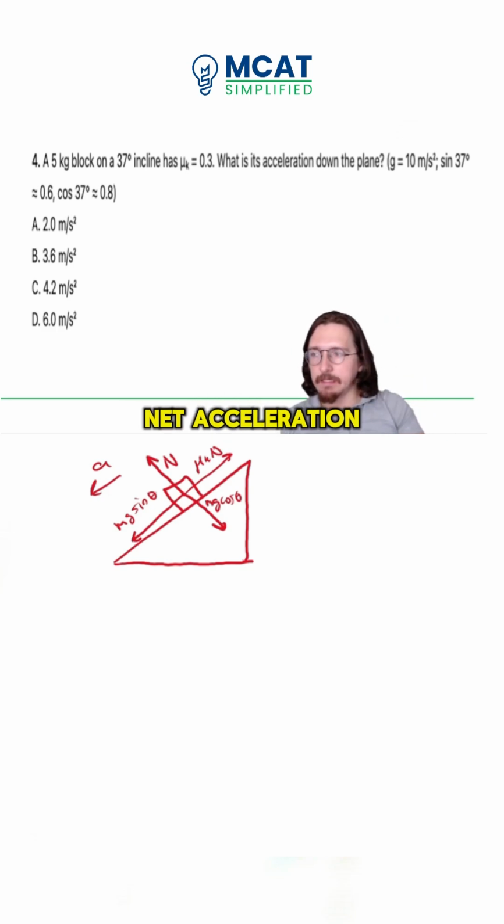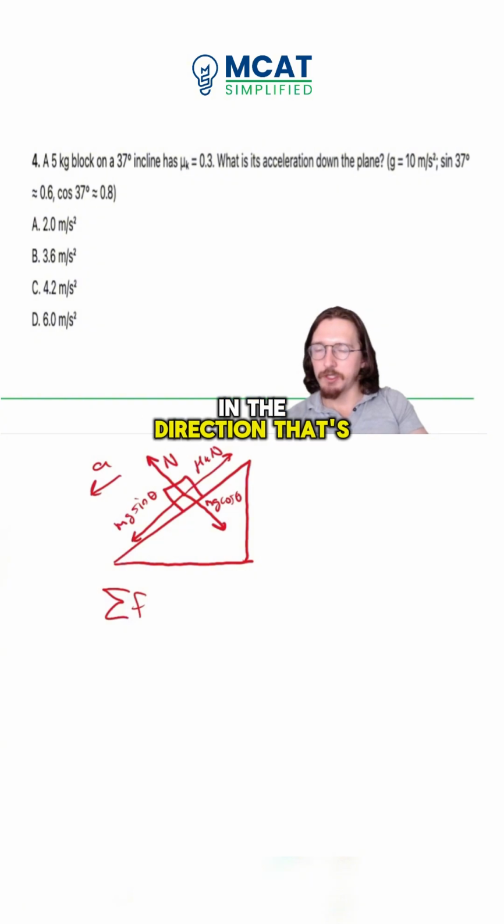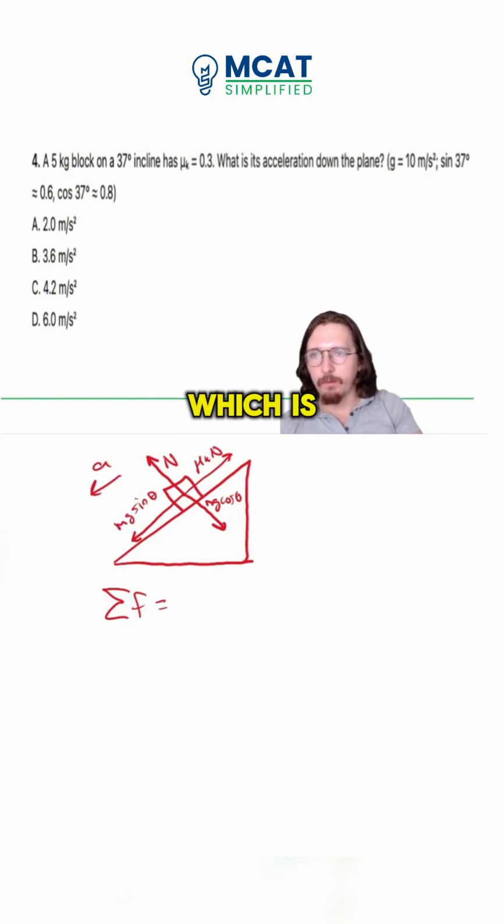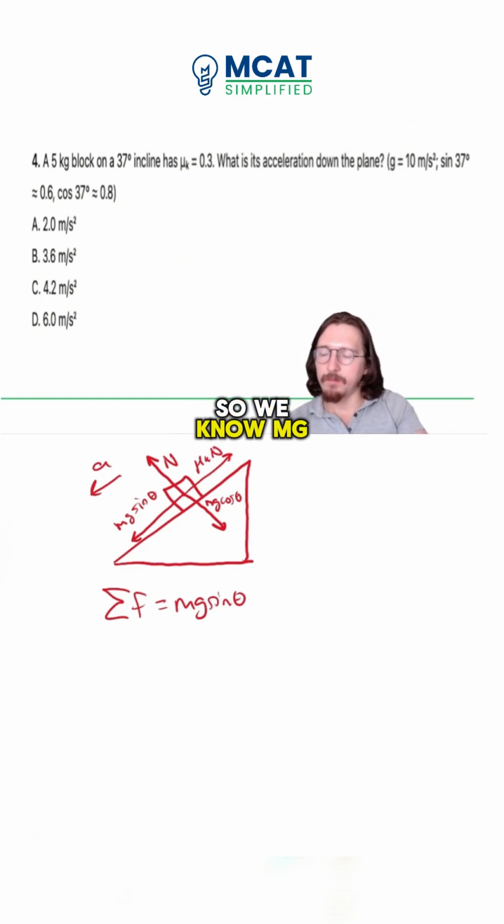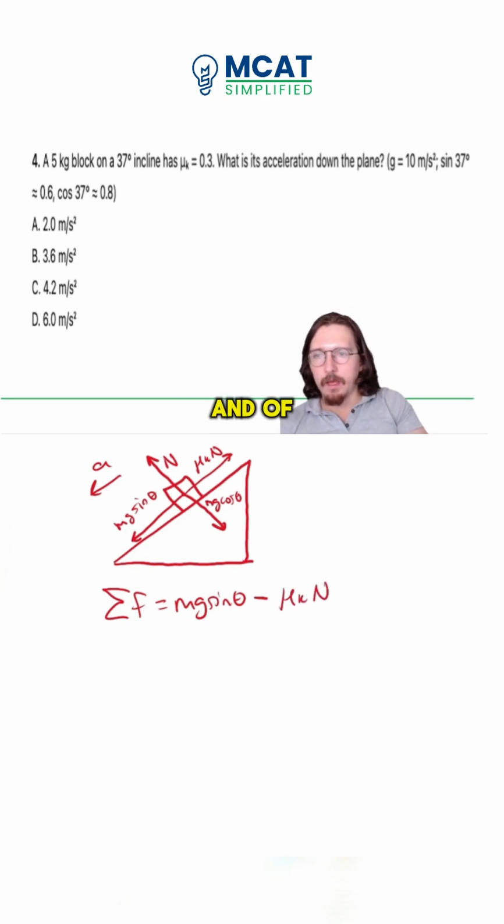So what is the net acceleration? Well, we know that there is a net force, right? It's the sum of forces in the direction that's parallel to the surface, which is going to be mg sine of theta. And we know it's sliding downwards, so mg sine of theta will be bigger, minus then the frictional force, which is mu sub k times n. And of course, this whole thing, because F is equal to ma, is also m times a. And we're trying to find that net acceleration, a.